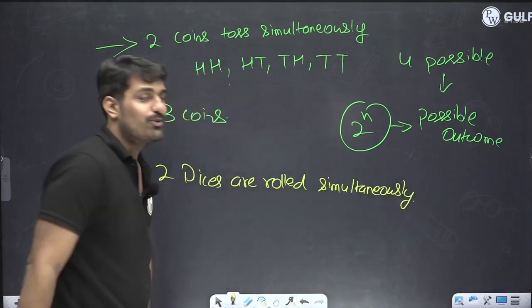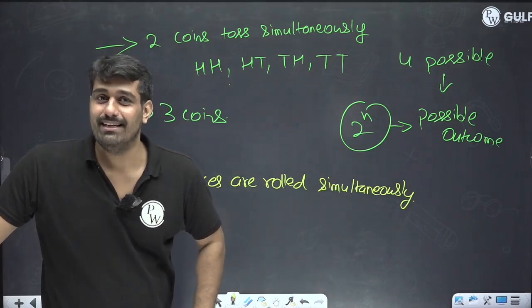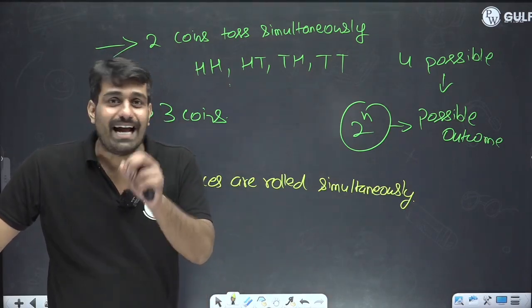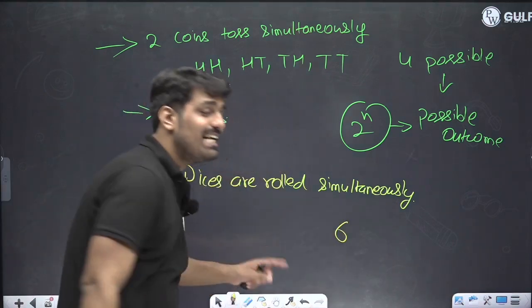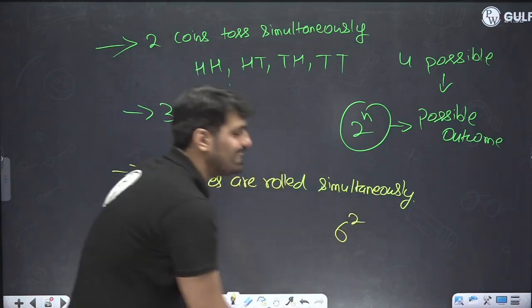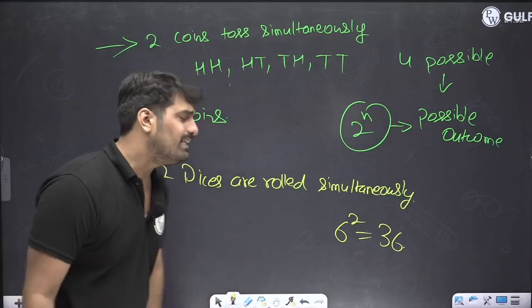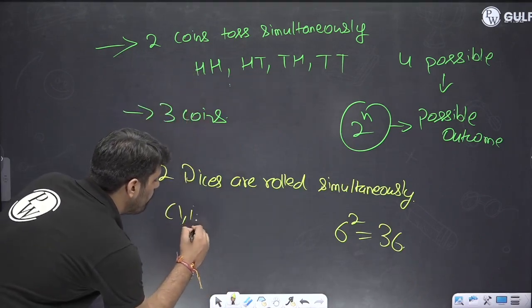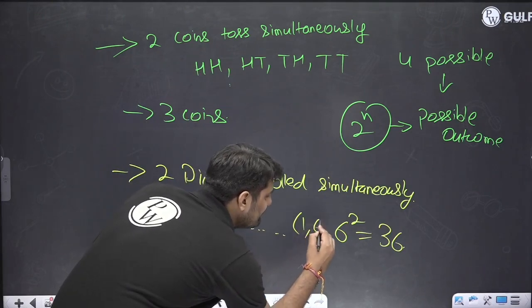In this case also, when a single die is being rolled, how many possible outcomes are there? Total 6. And this time simultaneously how many? Simultaneously 2. So 6 raised to the power 2. Total 36 possible outcomes. And what are those 36? 1,1; 1,2; 1,3; 1,4; 1,6; like this.